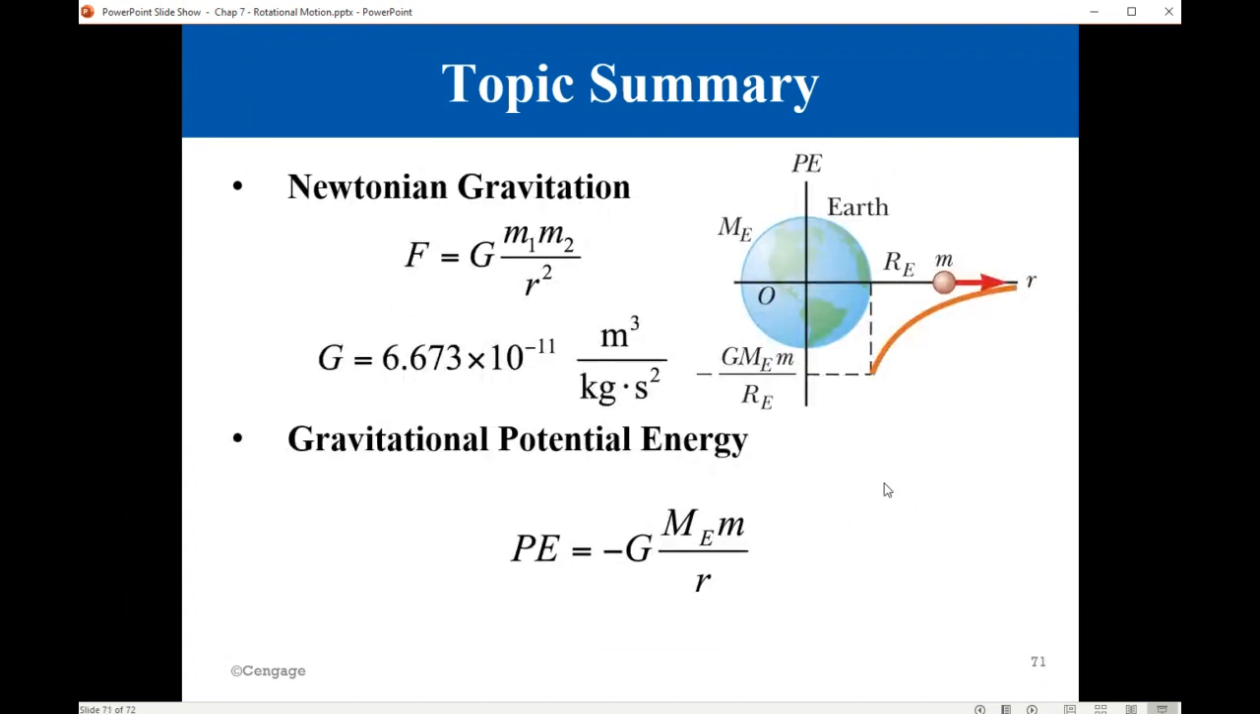We learned about Newton's law of gravitation. Any two objects attract each other with a force that depends on the product of their masses and the inverse square of the separation between the two masses. G is the universal gravitation constant. You always need it when you solve problems that depend on gravitational force. We also talked about gravitational potential energy.